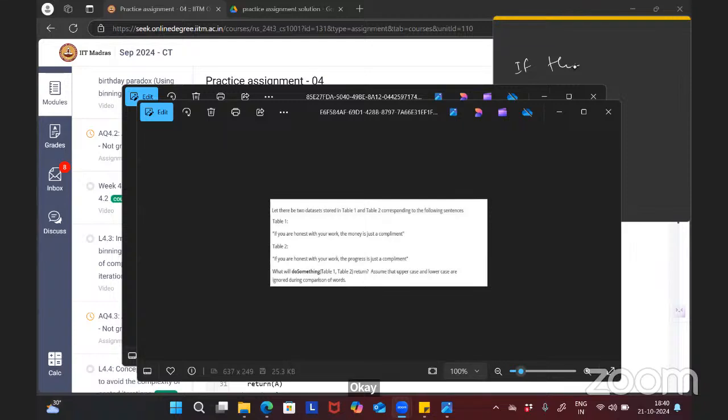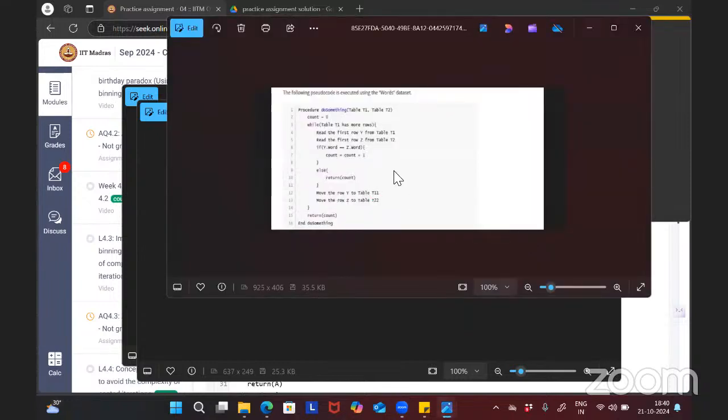Ma'am, at the end of that pseudocode there is one more statement of return count, the 15th line. Yes, that is the finally line. We have seen if all the words are matching, then the else part won't execute. But the procedure should return the count value. So this is for the procedure ending. Okay, if all the words match, then the end would be according to line 15. Yes, understood.